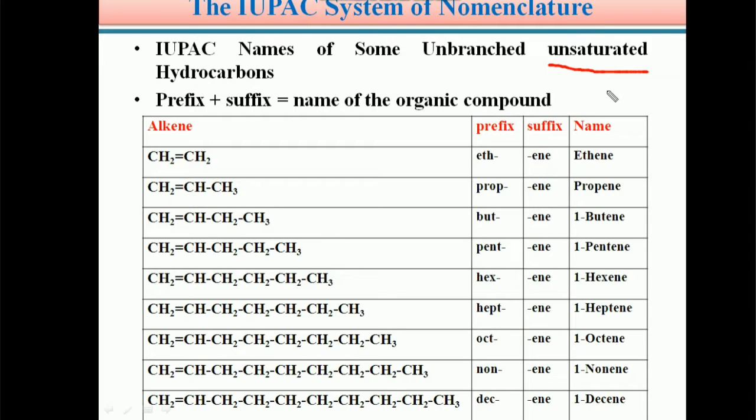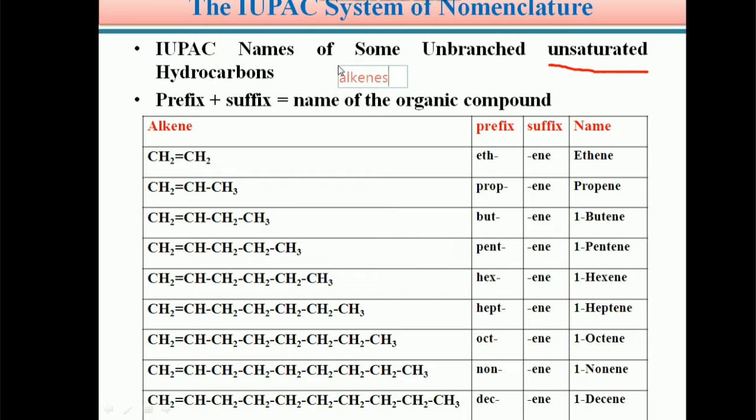Here, unsaturated hydrocarbons means alkenes and alkynes. Initially we discuss alkenes. These unsaturated hydrocarbons are alkenes.